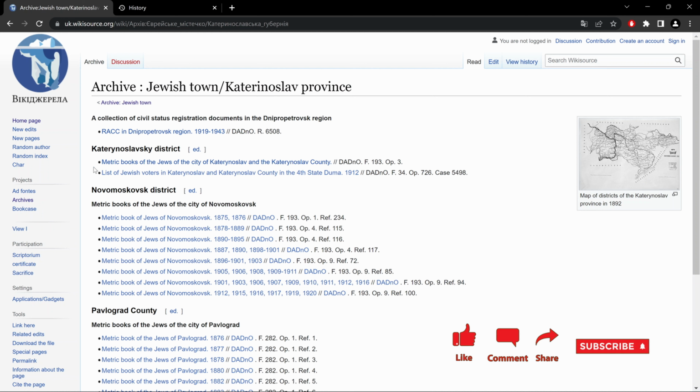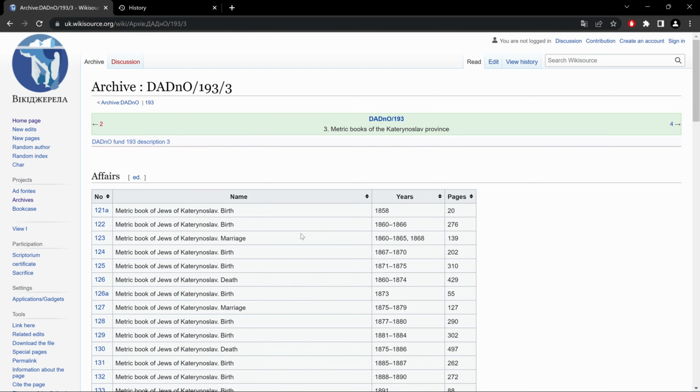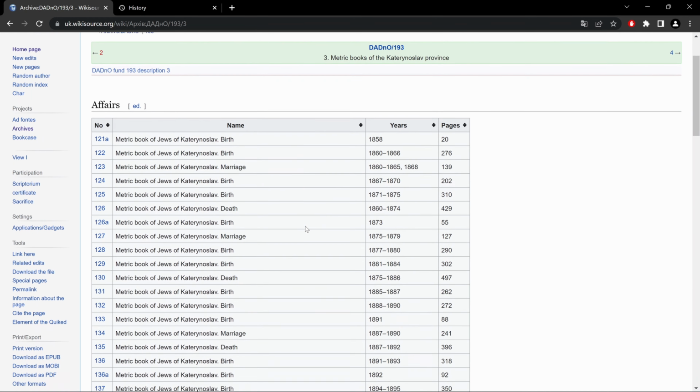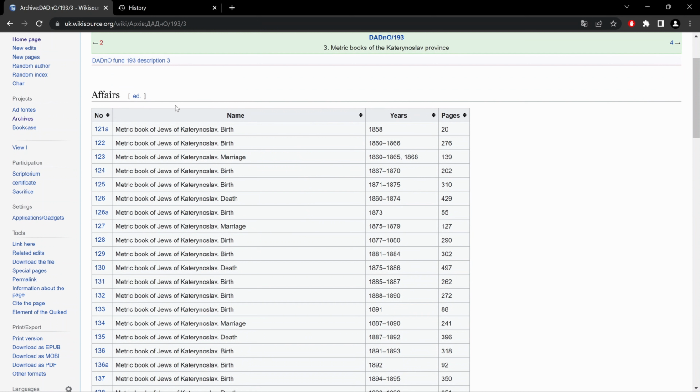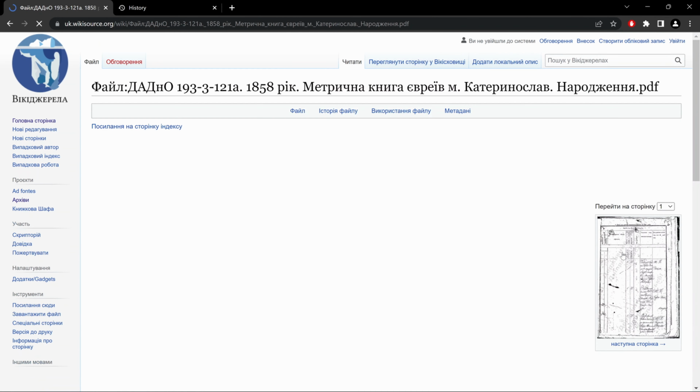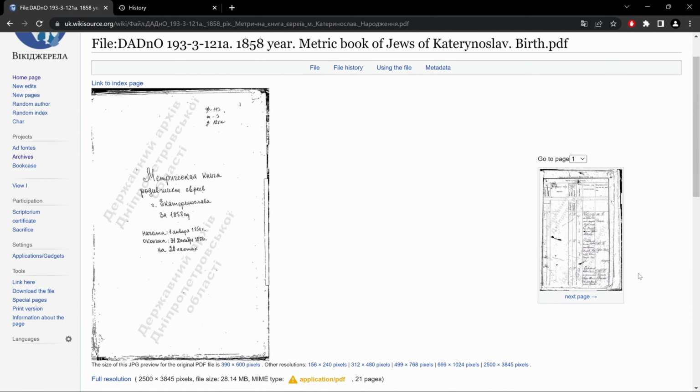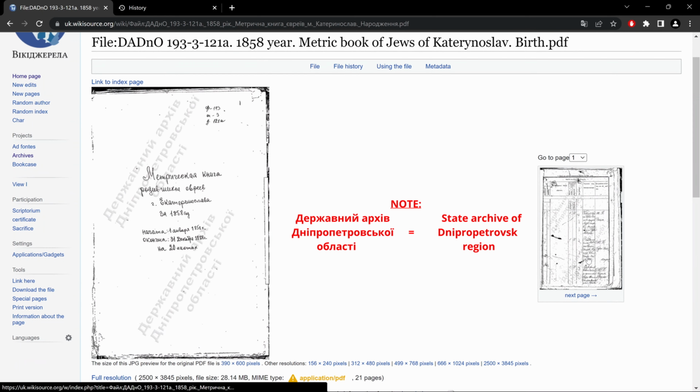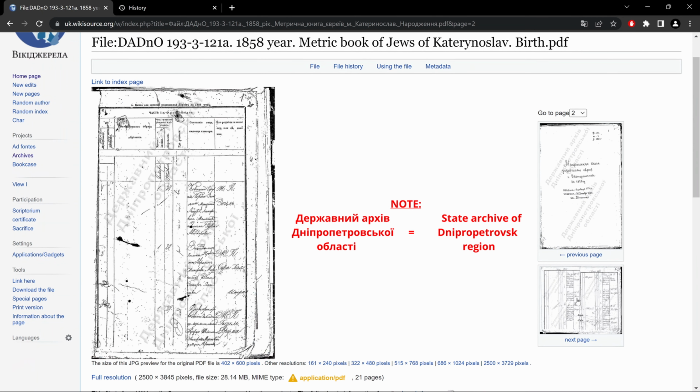Here, under Katerinoslavsky district, metric books of Jews of the city of Katerinoslav. Now this is something that you might see often enough. It'll bring you to a sub list of records. So here, if I click on 121A, click here on the icon, and pretty much the same principle. We skip through the pages.